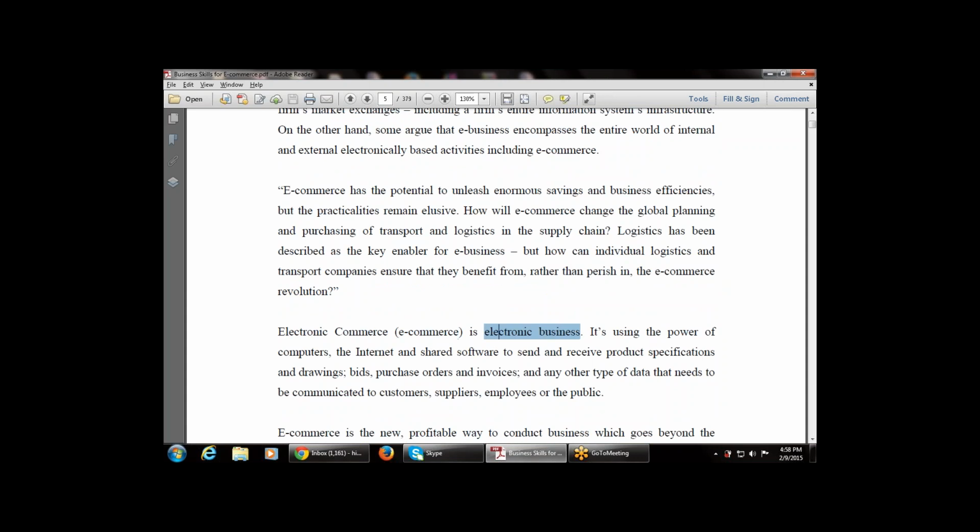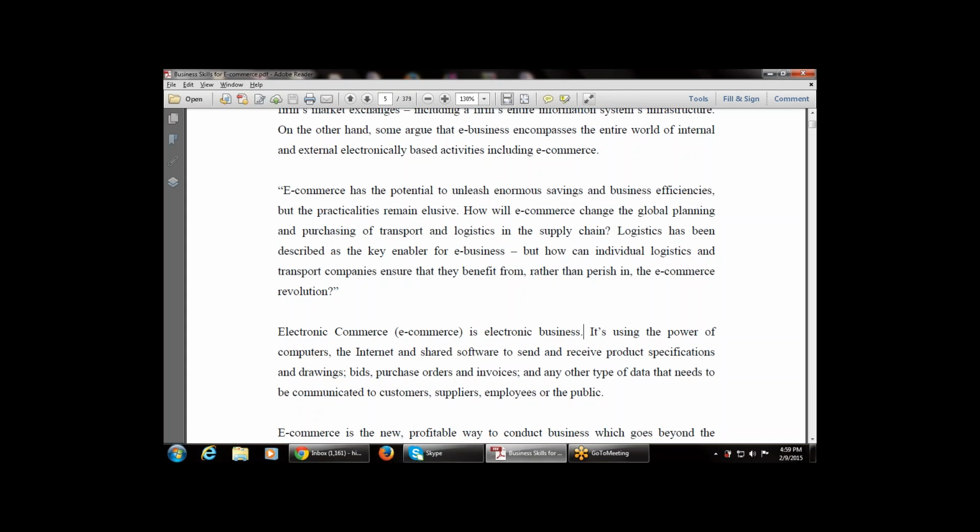The next point says e-commerce is an electronic business. It uses the power of computers, the internet and shared software to send and receive product specifications, bids, purchase orders, invoices, and any other type of data that needs to be submitted to the customer, supplier, employee, and the public.